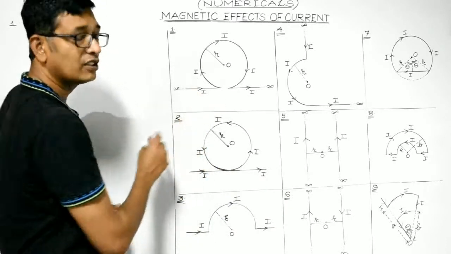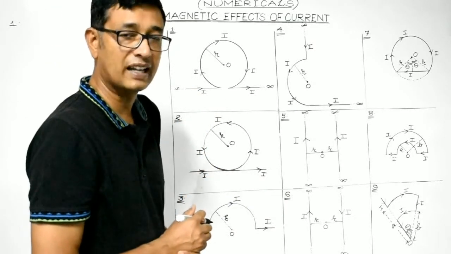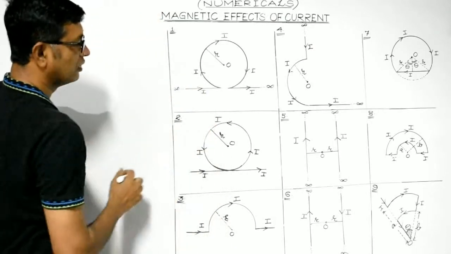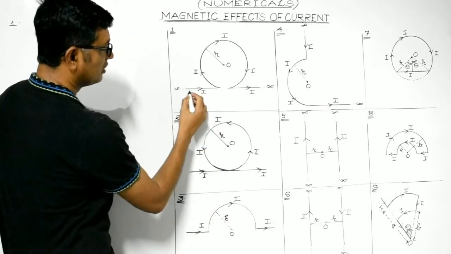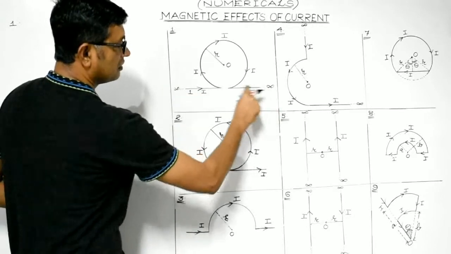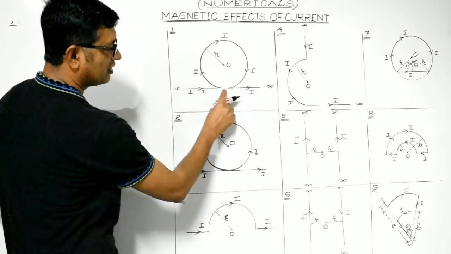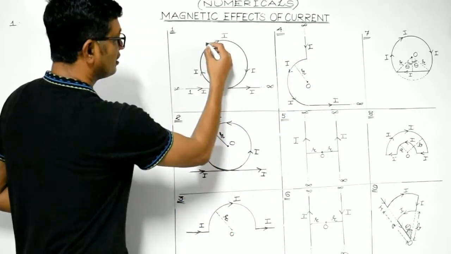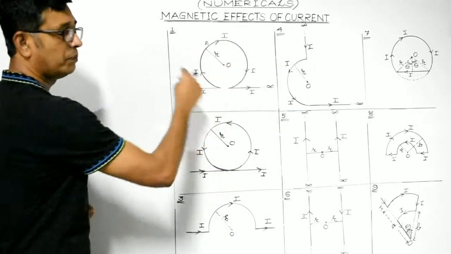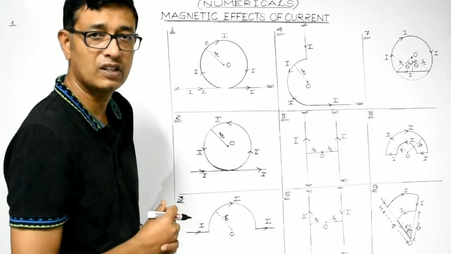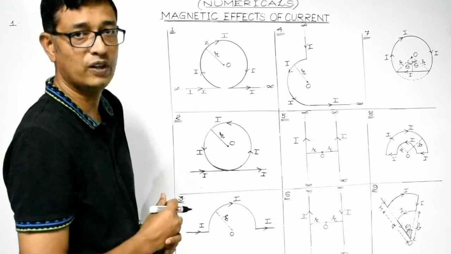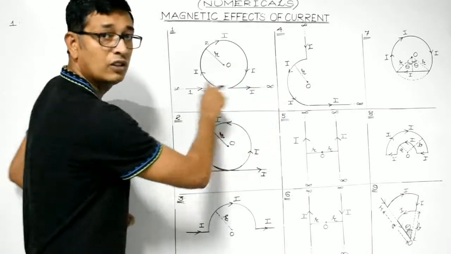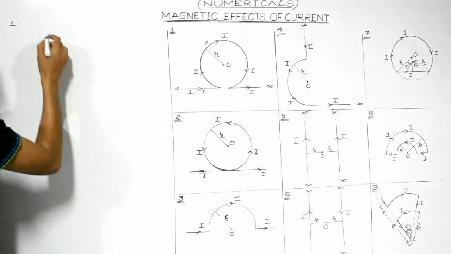So in both the cases, we are supposed to determine the magnetic field at point O. The proper process is, suppose the straight path is considered to be conductor 1. The gap is negligible, so we can consider it to be a straight conductor. And the current carrying circular part we will consider to be part 2. Right? So let's find out the magnetic field at point O due to this straight conductor. So let's find B1.